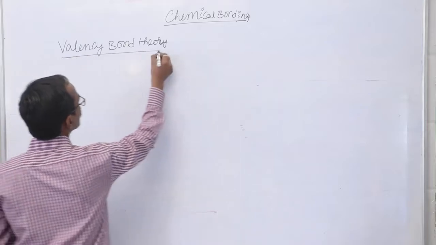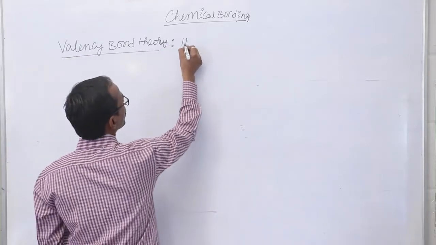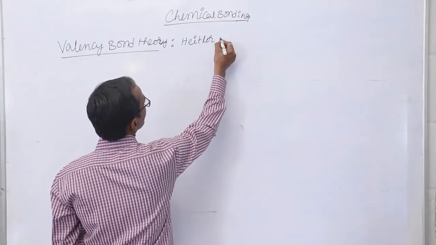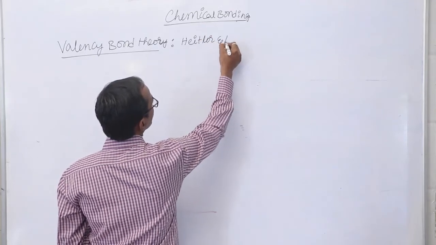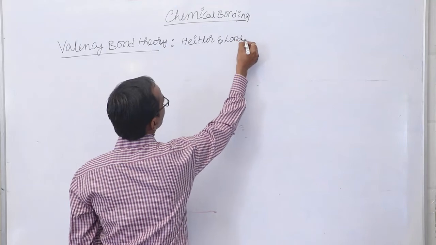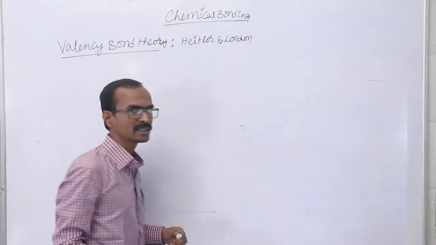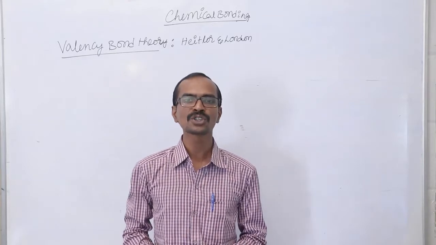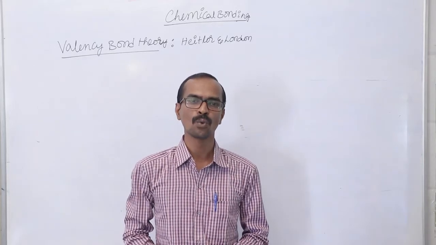This valency bond theory was proposed by Heitler and London. These two scientists proposed the valency bond theory based on the Schrödinger wave equation.